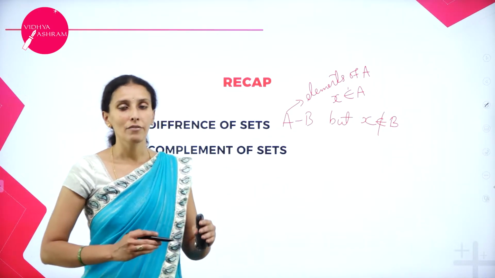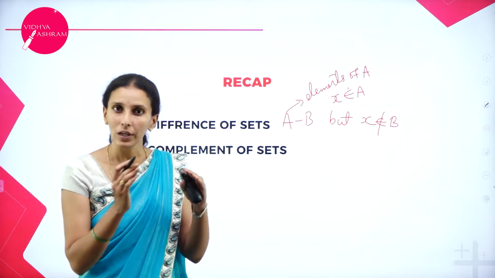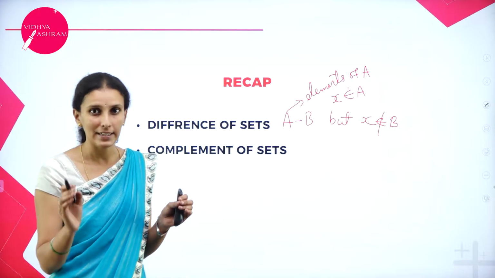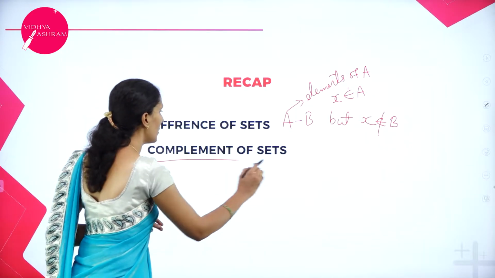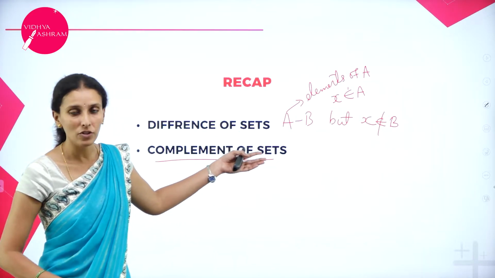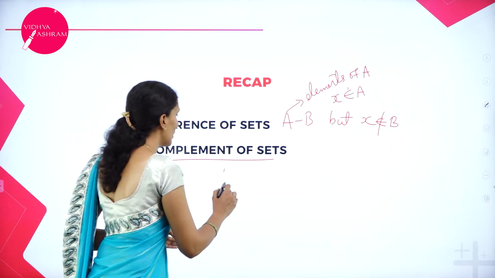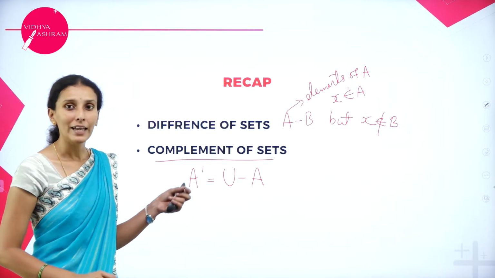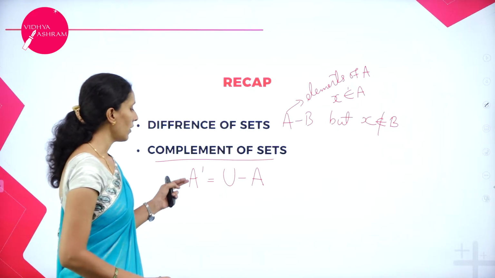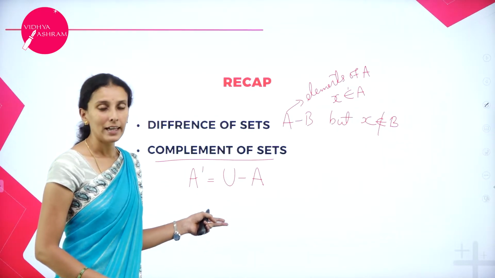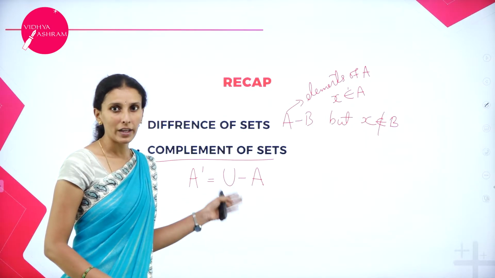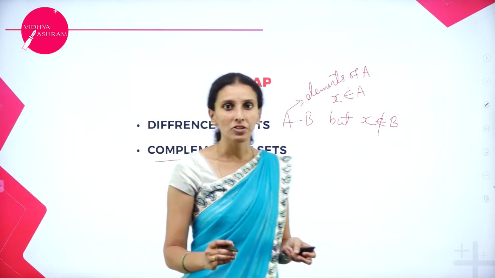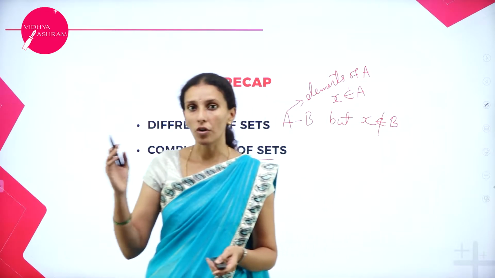And in the same way, B minus A means write only the elements of B, but they must not be present in set A. Similarly, the complement of a set is the same as difference of sets, but here the universal set will give the complement of any set. So if you want the complement of any set, then you should take a difference of the universal set and the given set. So A dash represents the elements which are not in A.